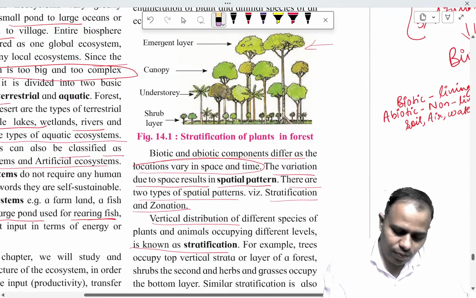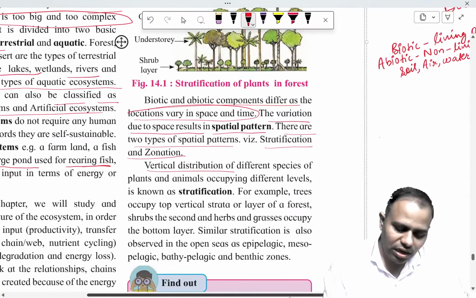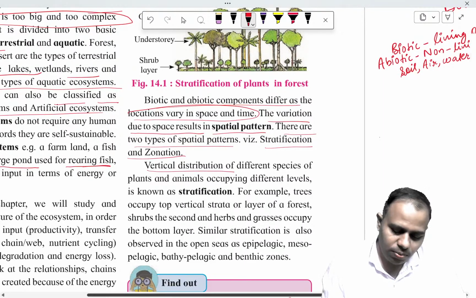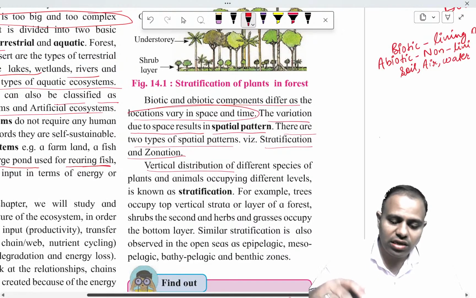Now let us see the example shown here. Trees occupy the top vertical strata or layers of the forest, and shrubs occupy the bottom layer. Similar stratification is also observed in open seas, where different levels are seen.